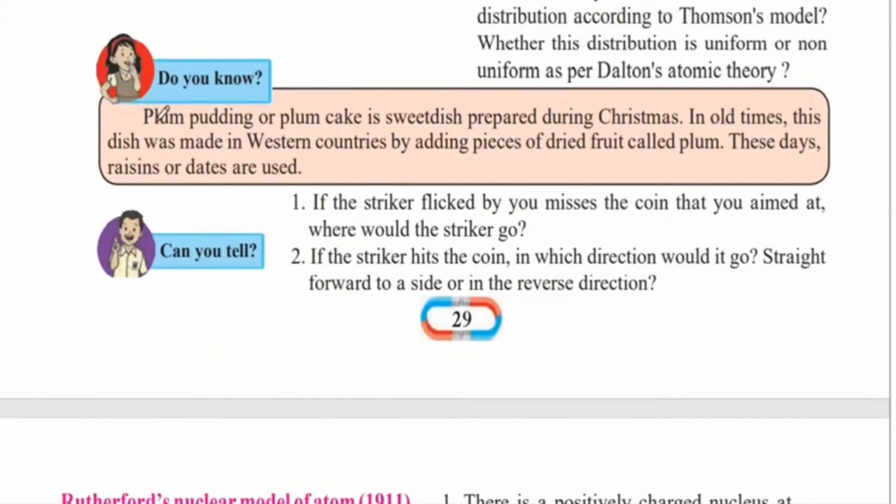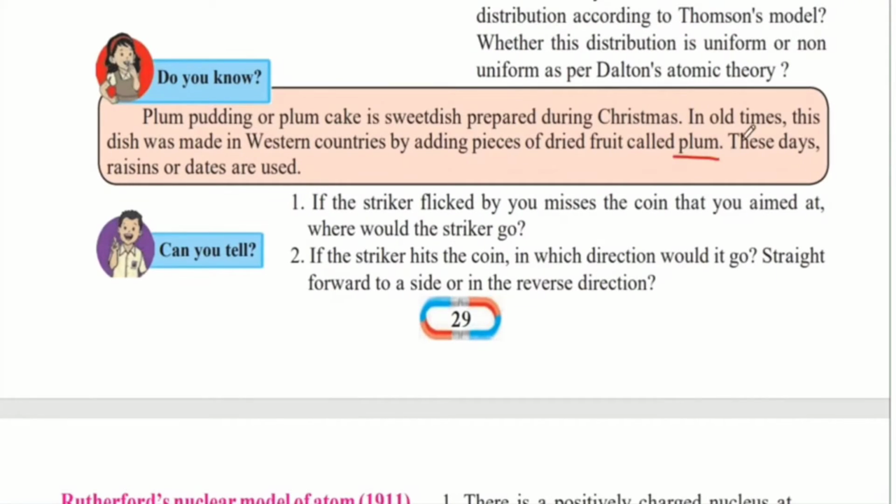Do you know, the plum pudding or plum cake is a sweet dish prepared during Christmas. In old times, this dish was made in Western countries by adding pieces of dried fruit called plum. These days, raisins or dates are used. Therefore, J.J. Thomson named his atomic model the plum pudding because he believed that just as you add dry fruits or raisins or dates to the plum pudding, similarly there are electrons embedded in the atom.